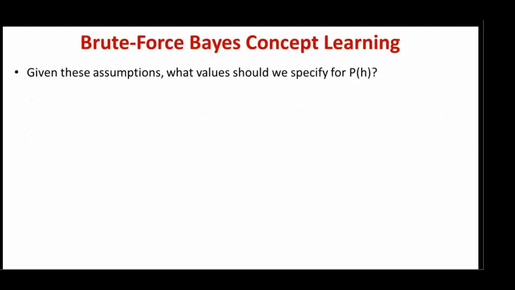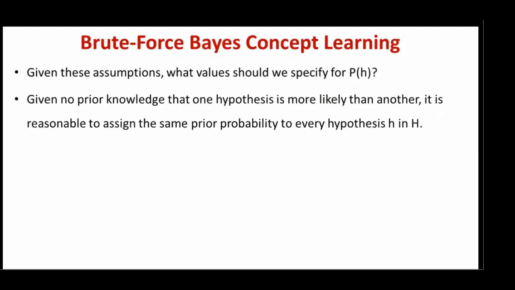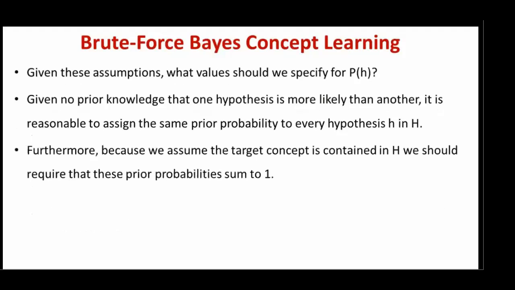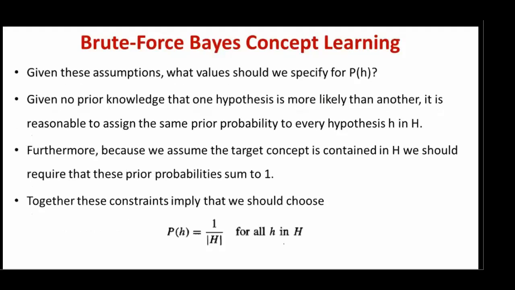Given these assumptions, first we need to calculate the value of P of h, that is the prior probability. As given in the assumptions, there is no prior knowledge that one hypothesis is more likely than another. Hence, every hypothesis has equal probability. Hence, P of h, the prior probability, is equal to 1 divided by the cardinality of H, where the cardinality of H is the size of the hypothesis space. Similarly, what will be the choice for P of D given h, that is the likelihood, given those three assumptions?